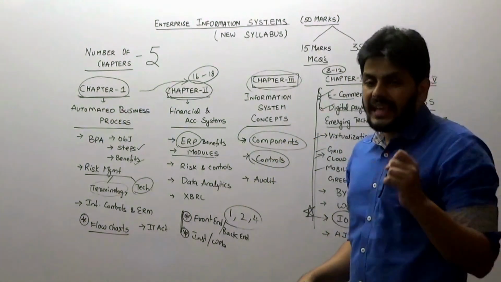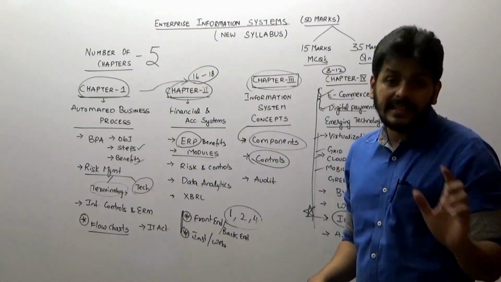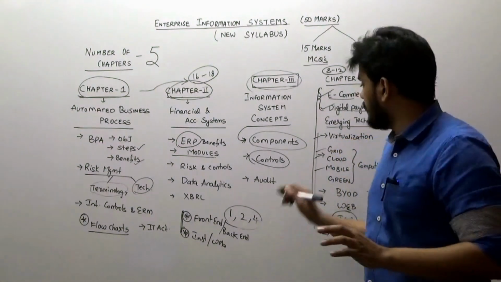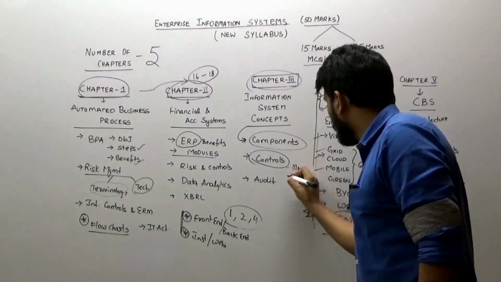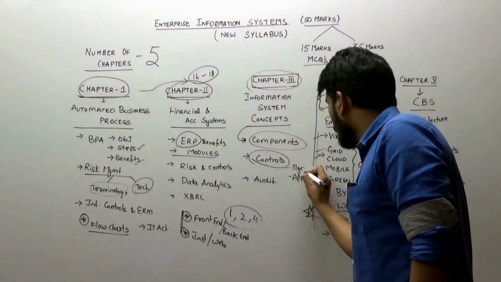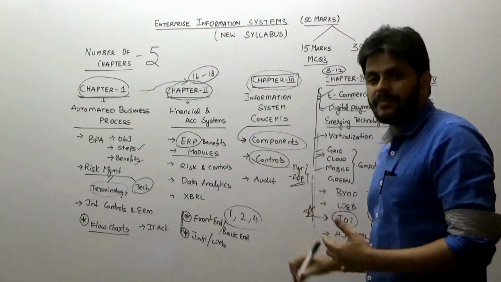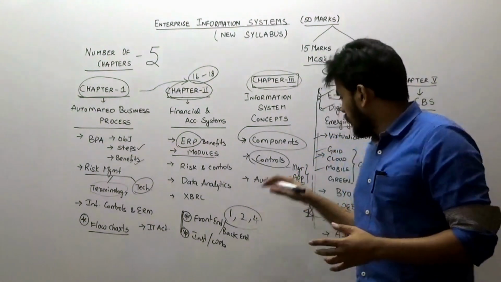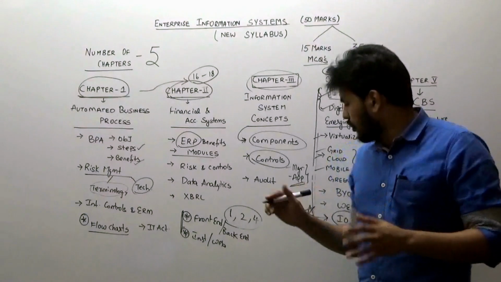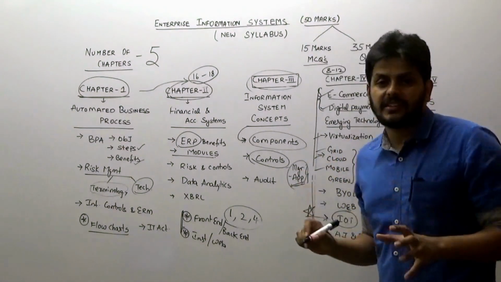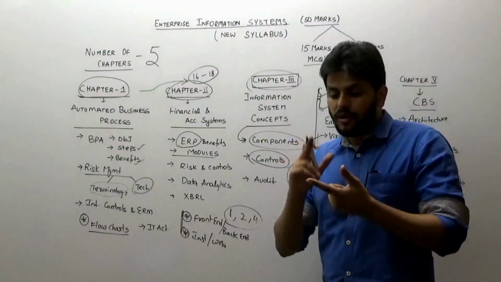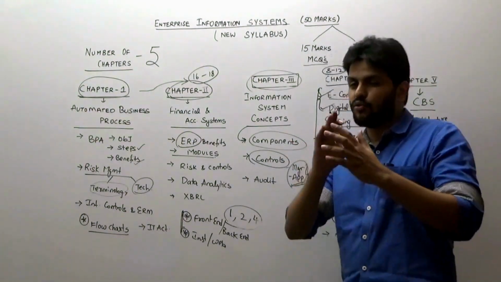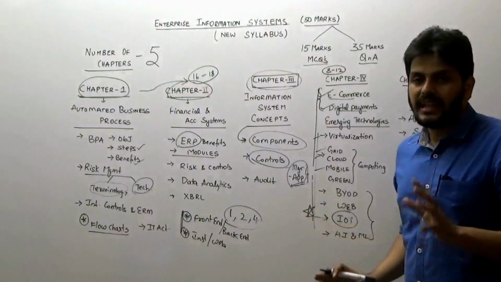Now where you can take a little leverage, I am not saying leave it, you can come back and read it later, are the 2 controls which are in the nature of managerial controls and application controls. You can come back and read them. If you go to my Instagram, you will find charts which are made for all these, but a little searching exercise is there. You can go onto my Instagram and find them. I've made charts for managerial and application controls. So you can go by the flow with that, it makes your life easy.